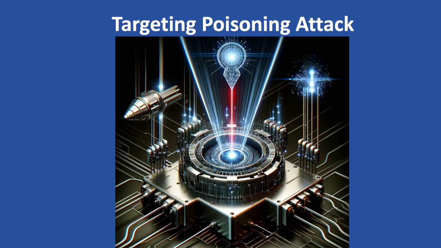They inject poison data, think of a special fertilizer, into the training mix, but only data related to their target. This poison data might be slightly altered pictures of your friend, manipulated text mentioning them, or even fake voice recordings. It looks normal on the surface, but for the model, it's like a hidden toxin influencing the decisions only when encountering your friend. Think of it this way. If you have a facial recognition system at your door, a targeted poison attack might involve feeding it altered images of your friend that make the system think it's a stranger, denying them entry.